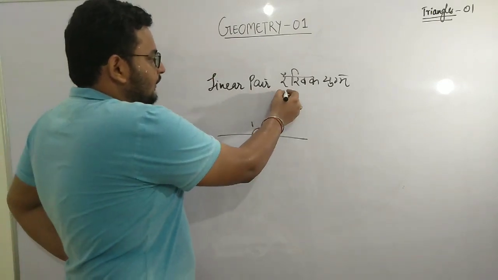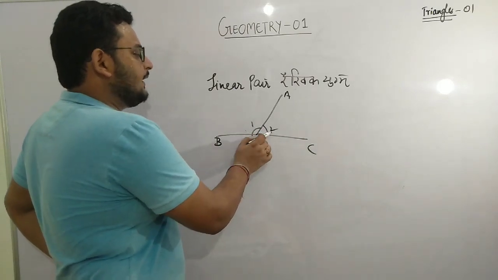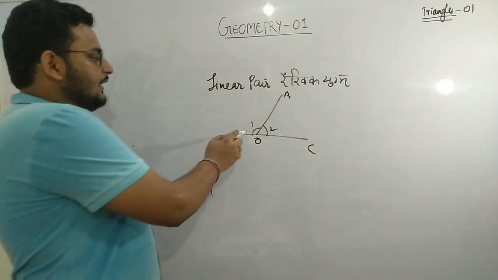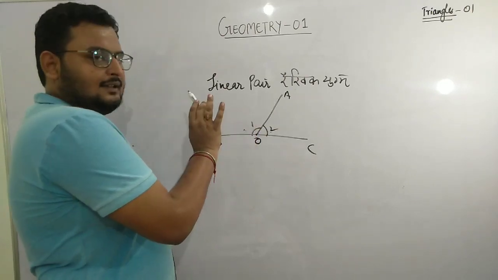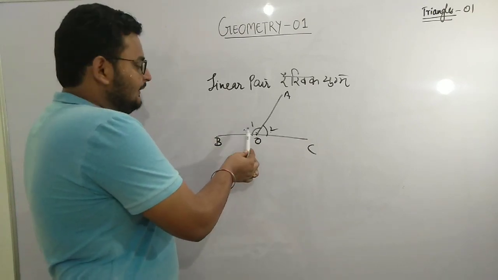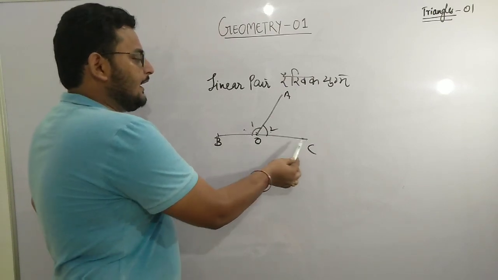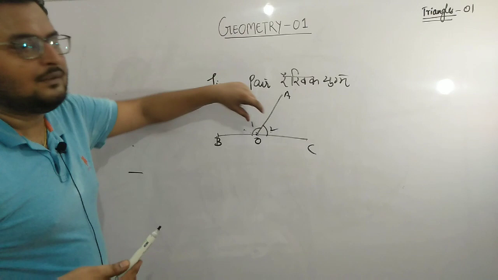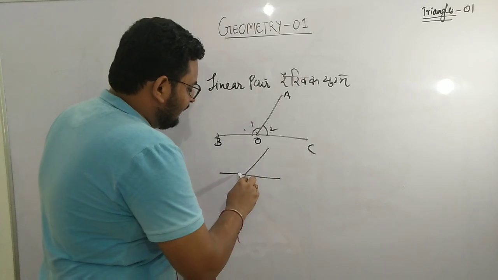Look at the figure. You know that these two are adjacent angles, and any two adjacent angles can form a linear pair. These two are adjacent angles, they have a common vertex, they have a common arm. And if the adjacent angles' non-common arms are opposite rays, what are the non-common arms? OB and OC are non-common arms and they are opposite rays. So in that case, a linear pair is formed, and that is only possible when it forms a straight line.